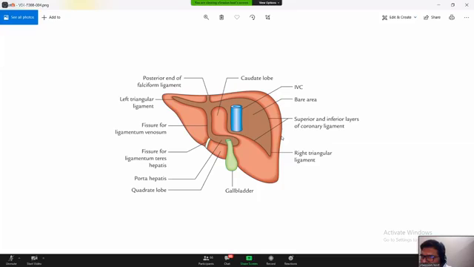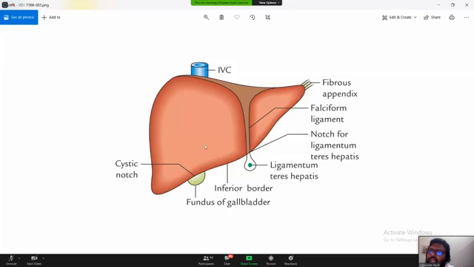But the right lateral surface, superior surface, posterior surface, and anterior surface are not demarcated that sharply. There is no sharp margin which will demarcate the superior from the right lateral, the superior from the anterior, or the superior from the posterior. Only the inferior border separates the inferior surface from the anterior surface, like this. You can see.